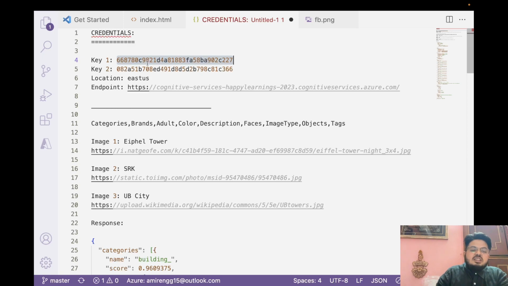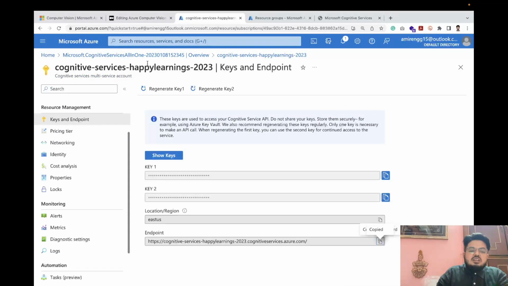Now if someone gets it, they can hit it more, knowingly or unknowingly, and it will cost in the bill. So if at any time you feel that it is being compromised, we can click this. Microsoft has provided us with the Regenerate Key option. What will happen is our key will be secured and we can reuse the new key.